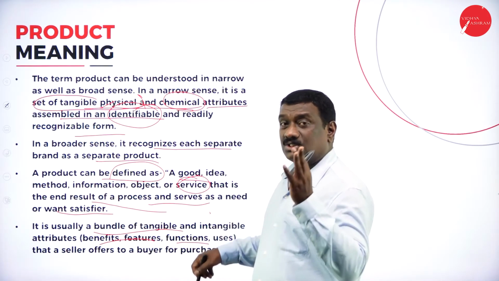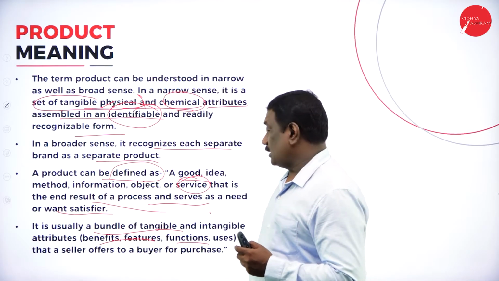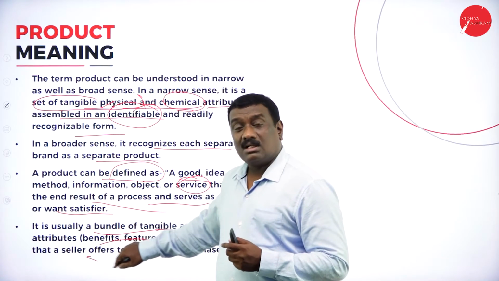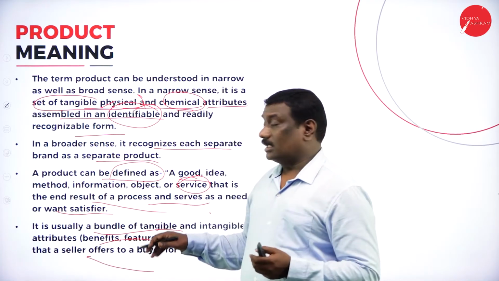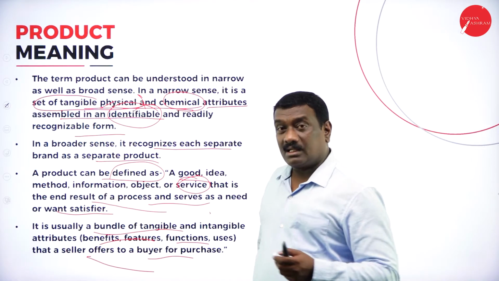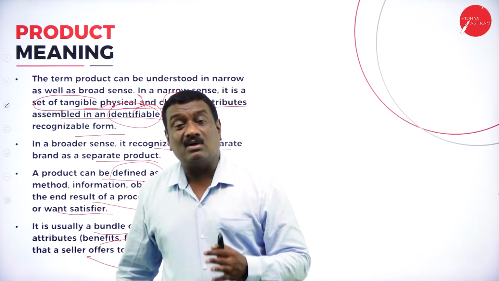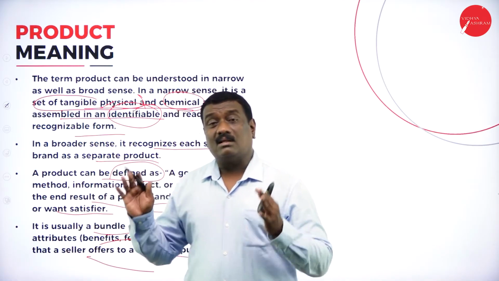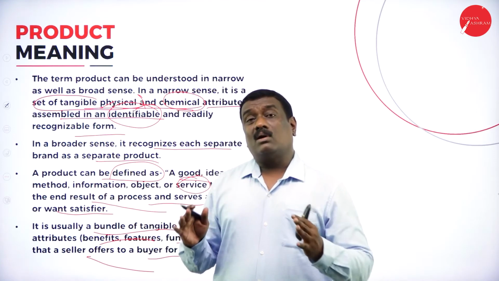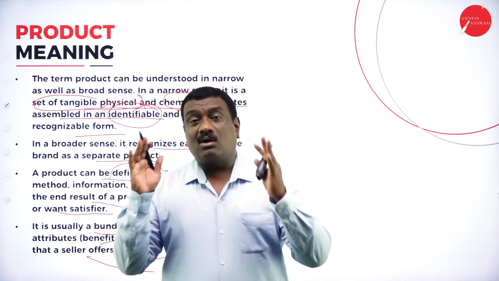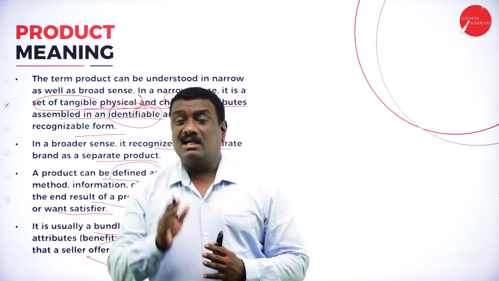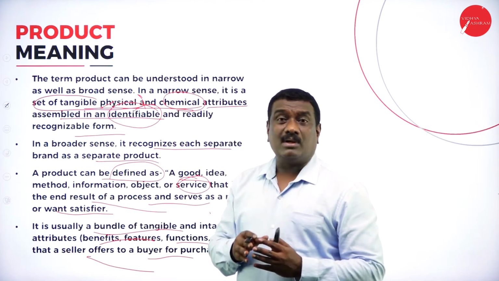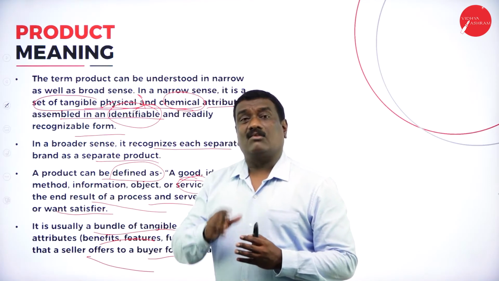Then what are the functions you find in that product? Then what are the uses? So all this will be taken together so that the seller offers to the buyer for purchasing. Only when the product has these attributes, and if these attributes satisfy human wants, then only can it be purchased by the buyer from the seller.